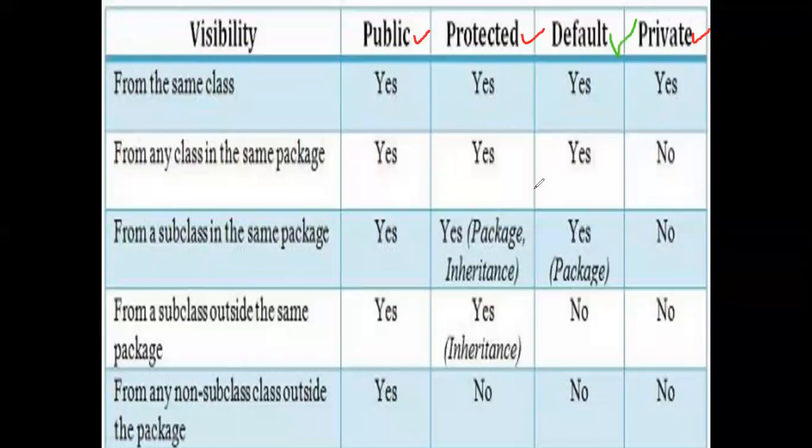So when we define public int a, then a is an integer variable of public type. When we define private int a, then a is an integer variable of private type. When we simply define int a, that means we don't use public, private, or protected keywords in front of int a, then it comes under the default access specifier, right? So let us see what will happen if we define a variable with public, private, or protected, or leave it without any of these keywords.